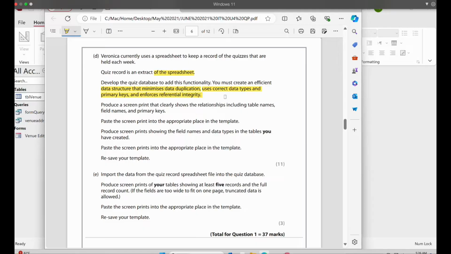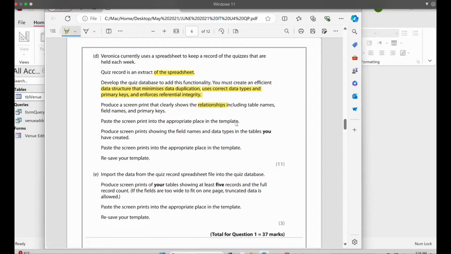That means we have to create a structure of the data, like we have to create some new tables. We have to take out the spreadsheet data, and from that we have to come up with some new tables, and we always have to be careful that there will be no data duplication, okay? Produce a screen print that clearly shows the relationships including table names. So that means we have to provide a relationship diagram between the tables. Paste the screen print into the appropriate place in the template.